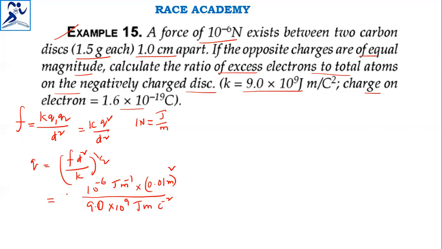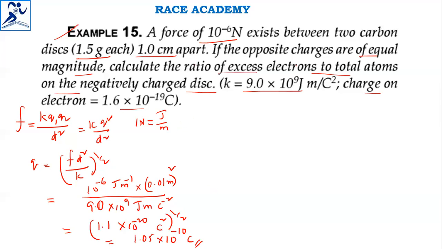Okay, then this comes out like this, with cancellation of units and all these things. Finally, you will get 1.1 × 10^-20 coulomb square, whole power 1 by 2. And the root of 1.1 finally will give 1.05 × 10^-10 coulombs. So that is the charge on each disk.